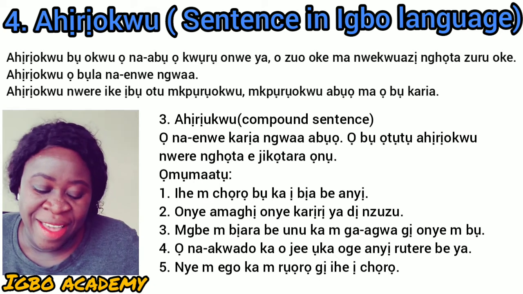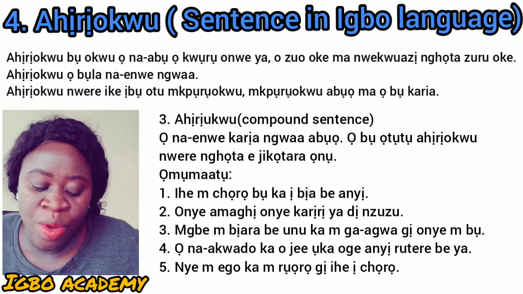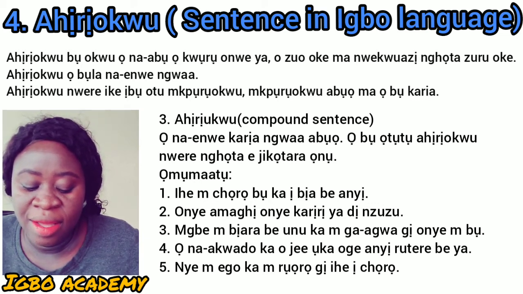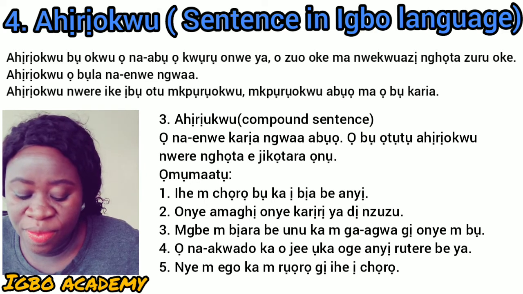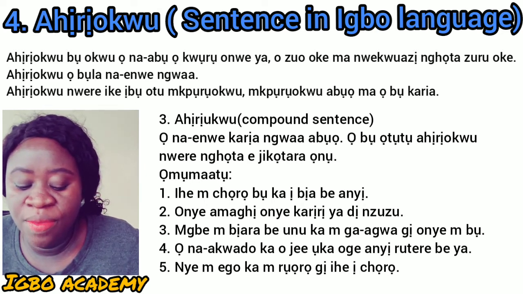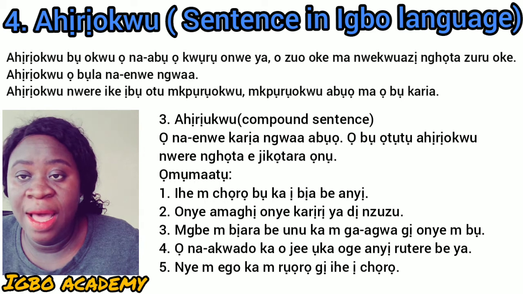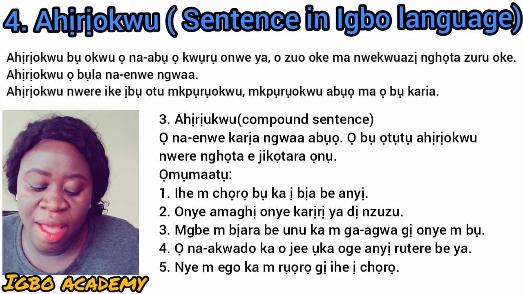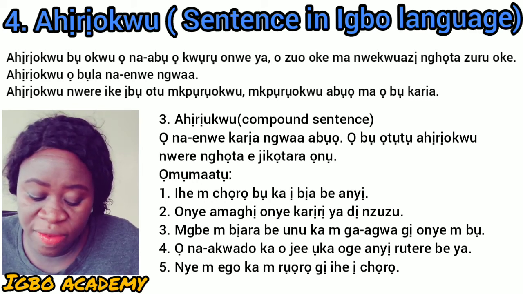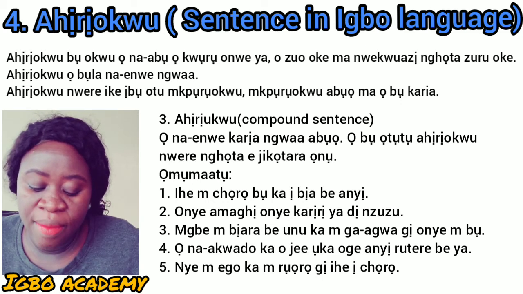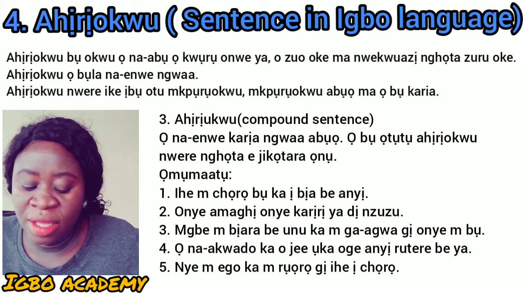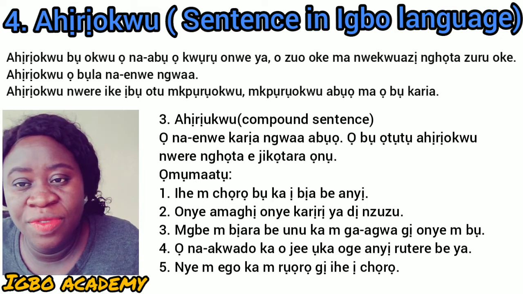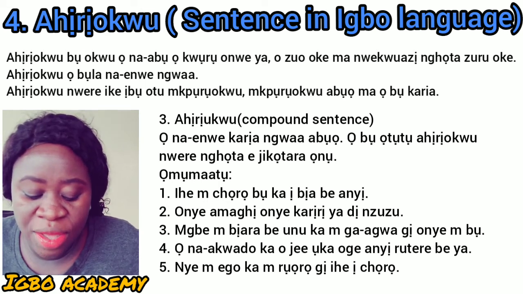Mgbe m bịara be unu, when I will come to your place. Ka m ga-agwa gị, then I will tell you onye m bụ, who I am. So mgbe m bịara, when I will come. To come is a verb. Ka m ga-agwa, to tell is a verb. So in this sentence too, it has more than two verbs. That's why it is called a compound sentence.